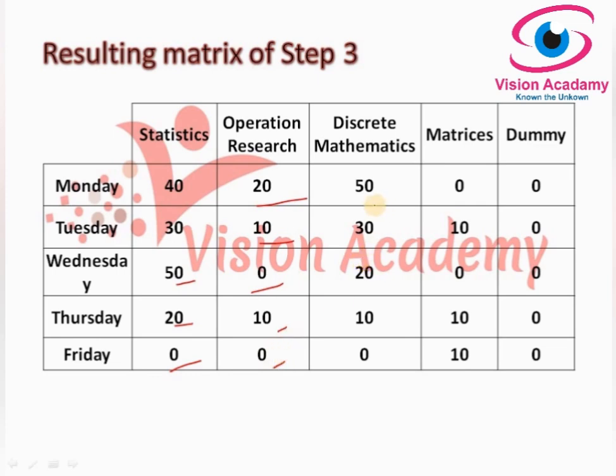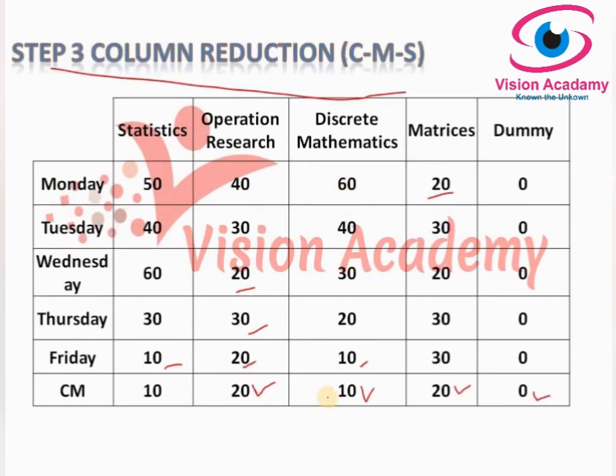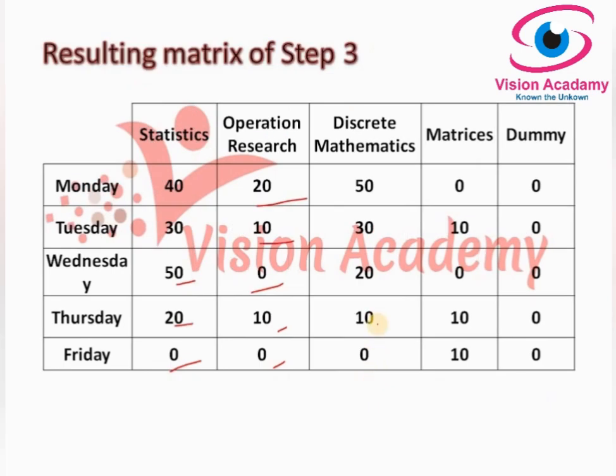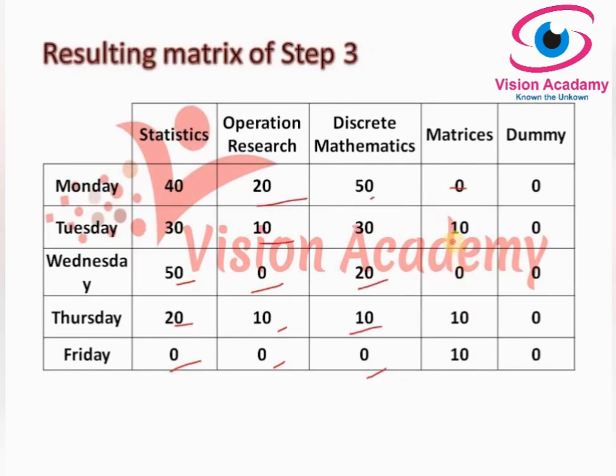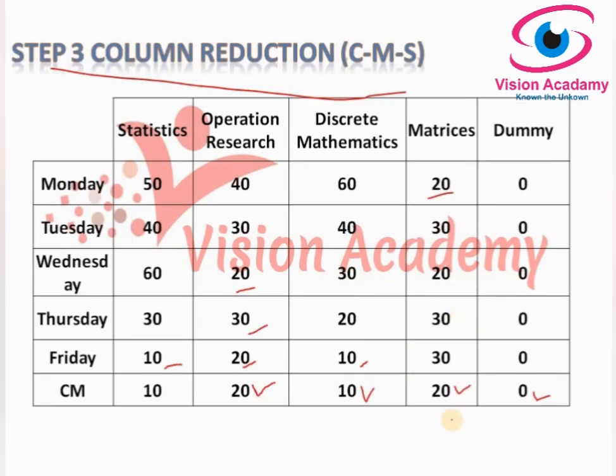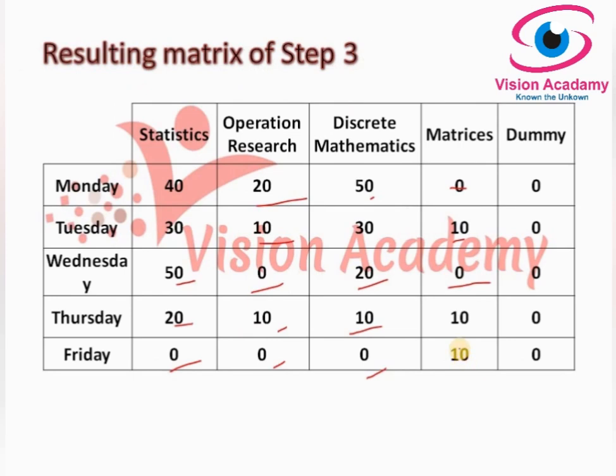So coming to the third column, called discrete mathematics, the row minimum is 10, so 60 minus 10 would be 50, 40 minus 10, 30, 30 minus 10, 20, 20 minus 10, 10, 10 minus 10, 0. And then the matrices column: 20 minus 20, it is 0, and 30 minus 20, it is what? 10, and 20 minus 20, it is 0, 30 minus 30, 0, 30 minus 30, 0.